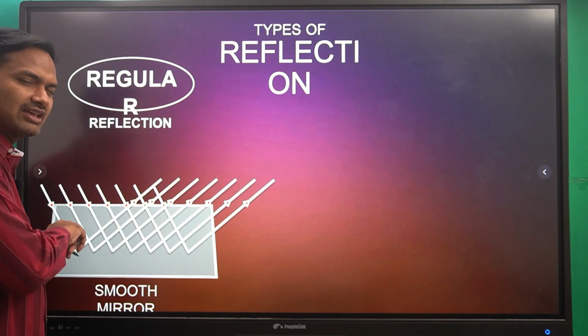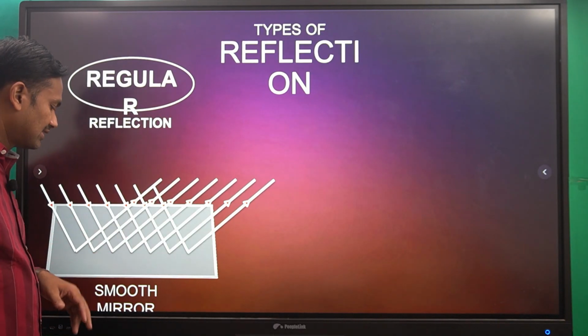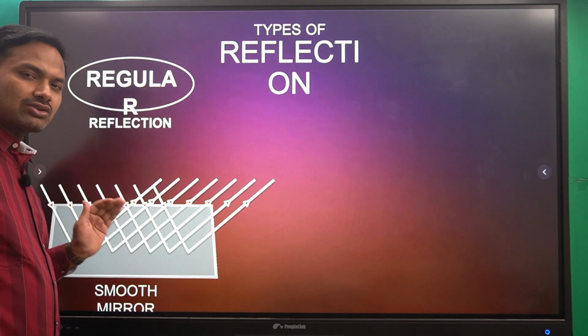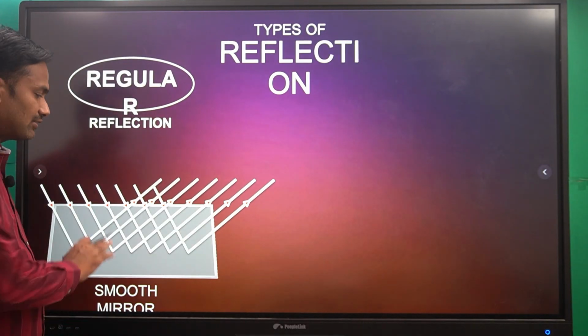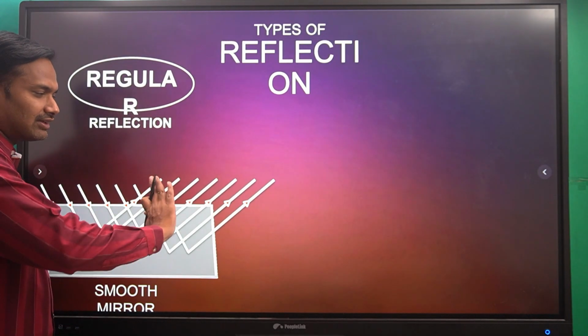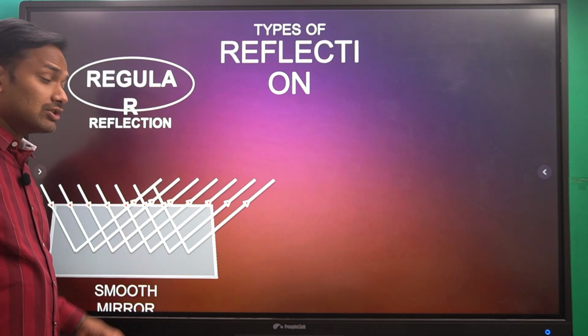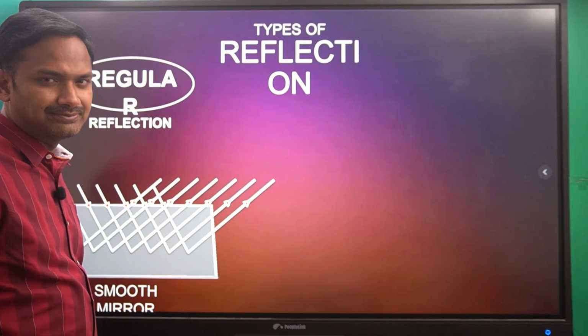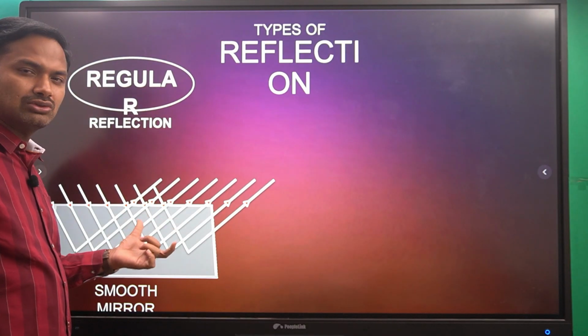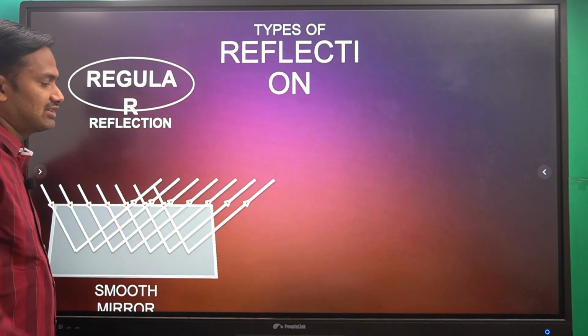These are the same beam of light rays. Now after the reflection, the reflected rays are also parallel to each other.